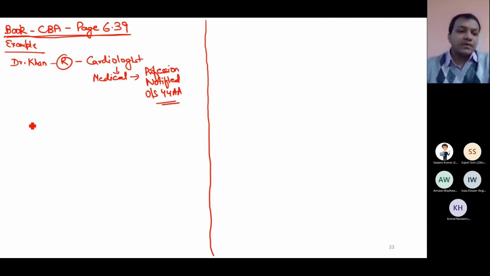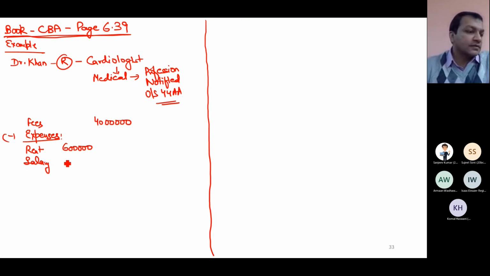He has said that the fee which he has received from his patient is 40 lakh, less expenses: rent of clinic, let us say 6 lakh, salary to staff, for example, 4 lakh 60, and electricity bills, suppose 2 lakh 40.